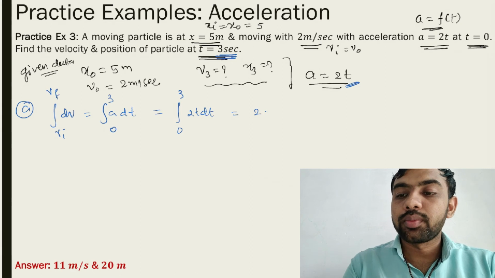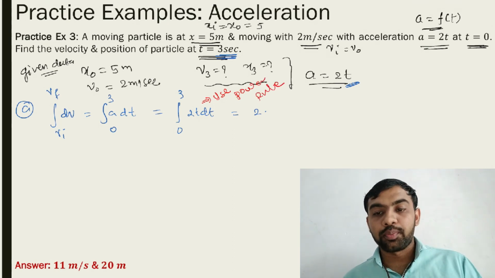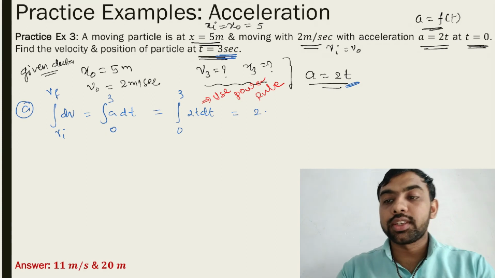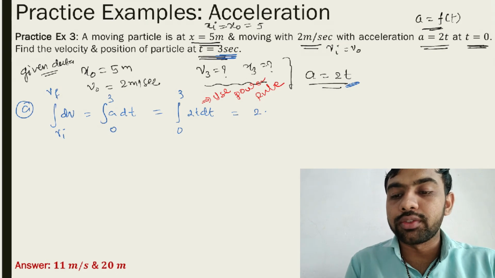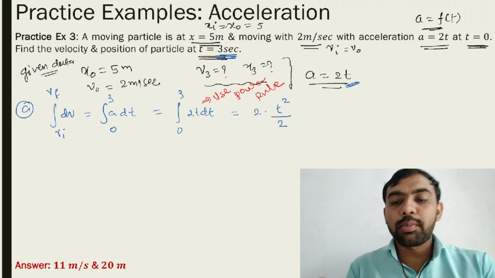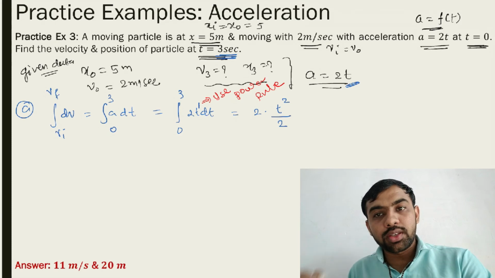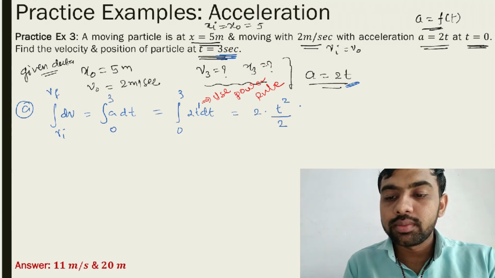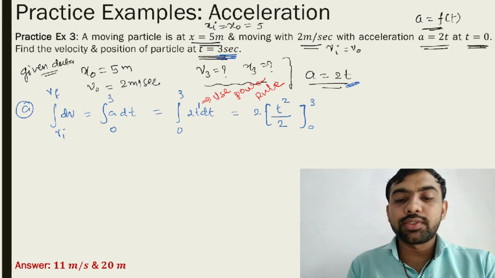How much? Use the power rule here. Power rule क्या है? 1 power increases, new power comes in the denominator. Integration है. So how much power of t? यहाँ पे power कितना है? देखो 1 है, t raised to 1. So 1 power increases to 2 and new power comes in the denominator. And what is the limit? 0 to 3.